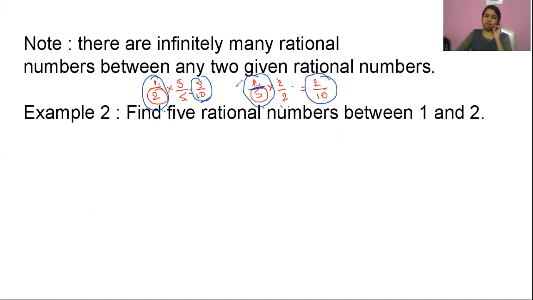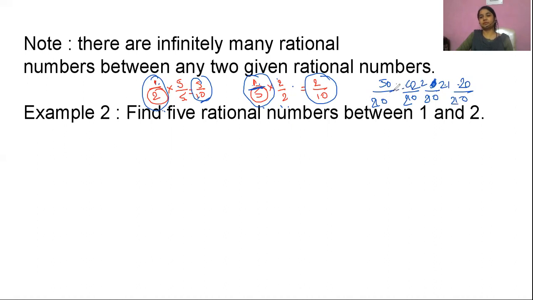So if somebody says, in between 5/10 and 2/10, try to find some more numbers, I can easily find it. It can be 3/10, it can be 4/10. If you want more, let's increase the denominator. It will be 20, and then the numerators can be 21, 22, 23, 24 till 50.